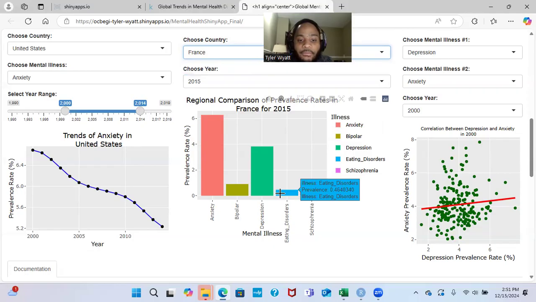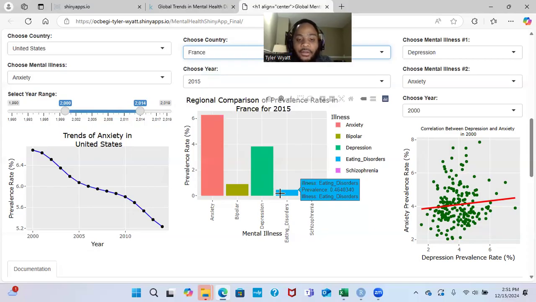Additionally, there are also geographical variations of other disorders like schizophrenia, showing higher prevalence in regions such as Africa or Southeast Asia, which indicates diverse contributing factors that may cause this.